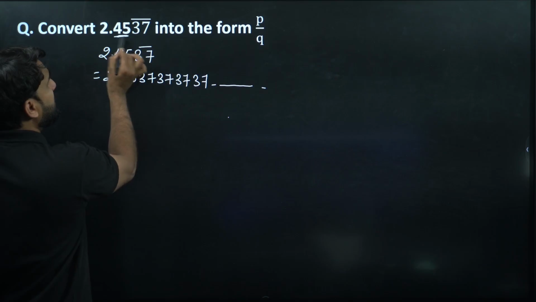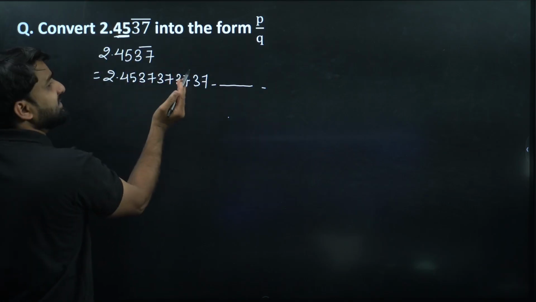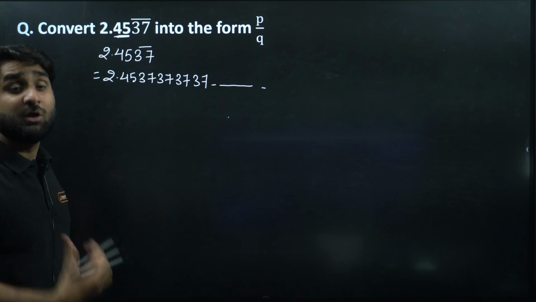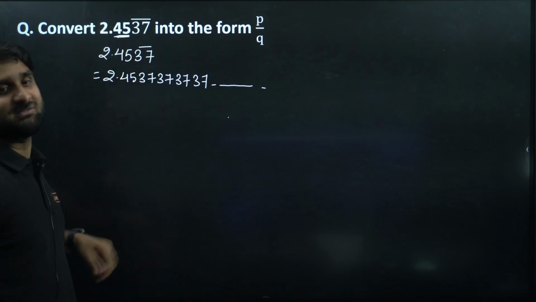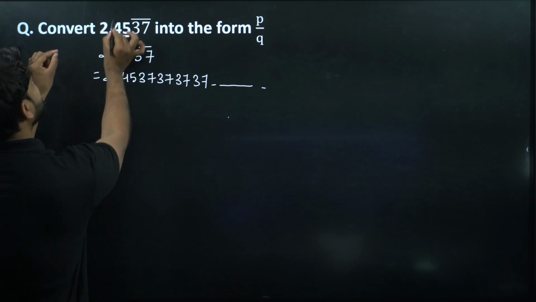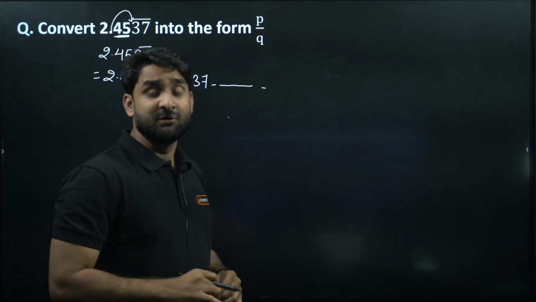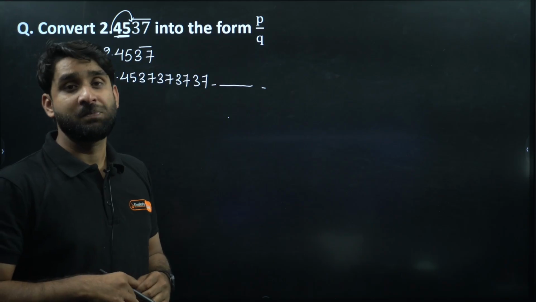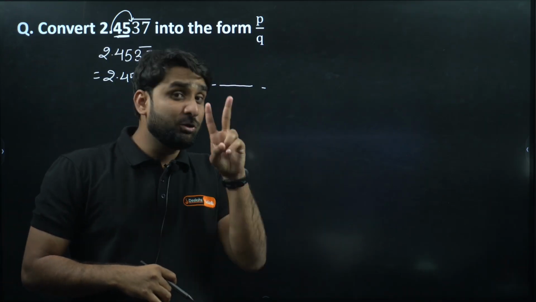Here the non-repeating numbers are after the decimal point, but what we require is that the non-repeating number should be before the decimal. So we have to shift this decimal first to this side, after 45. So we are shifting it by 2 positions.